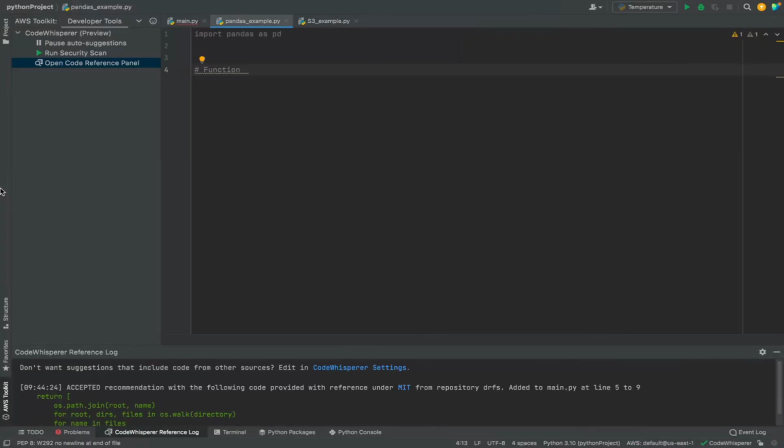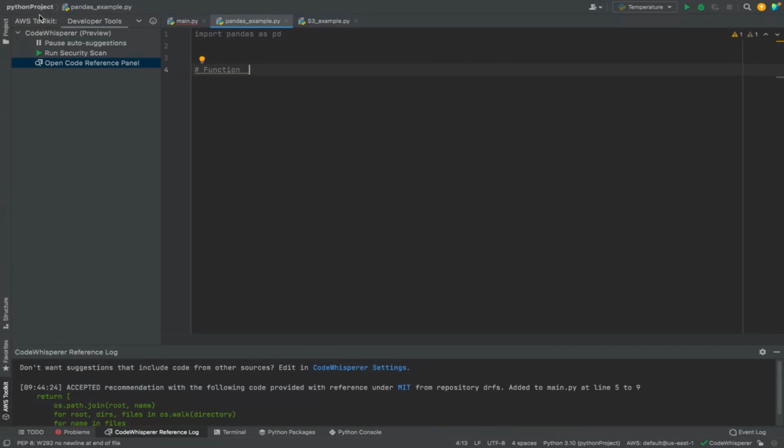And with that, let's move to the demo of CodeWhisperer. What we are going to do is look at the PyCharm IDE. This IDE is from the JetBrains family. So this is PyCharm, and as you can see on the screen,